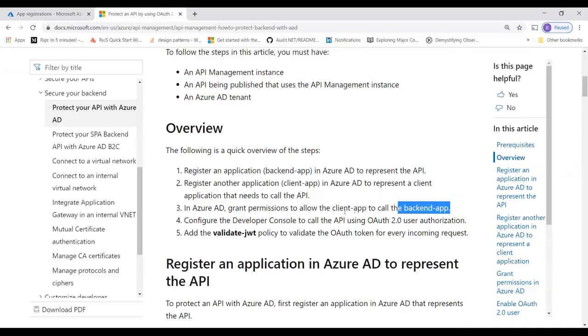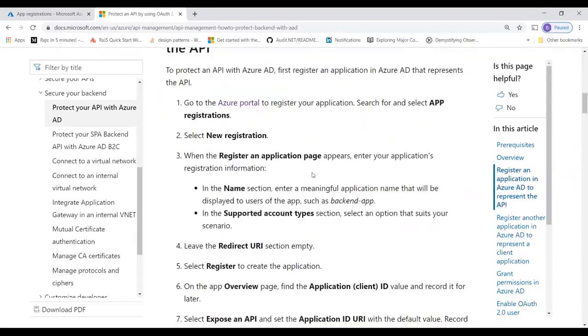So someone said the right word, federated. And then configure the developer console application to call the API, because this developer console application has to be connected with the client, right? And that's it. This validate JWT token is something different, but that's the last step, right? So first register the backend with this one. So I'll just follow this.